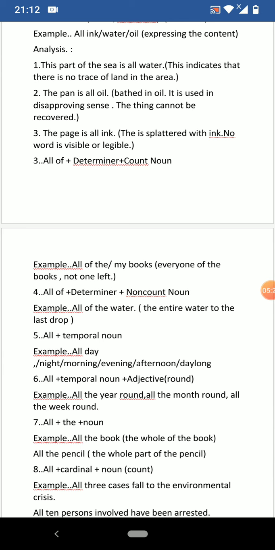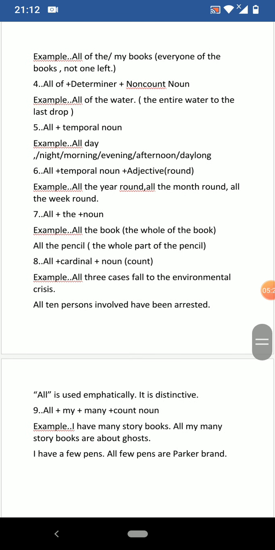Eighth usage, all plus cardinal plus noun, count noun. Example, all three cases fall to the environmental crisis. Some grammarians say all cannot be used before cardinal or ordinal number quantifiers. But in a specific sense, all can be used before cardinals. So as to emphasize, all can be used, all three cases, not even a single one is left.